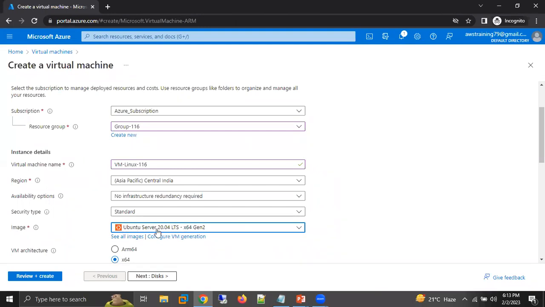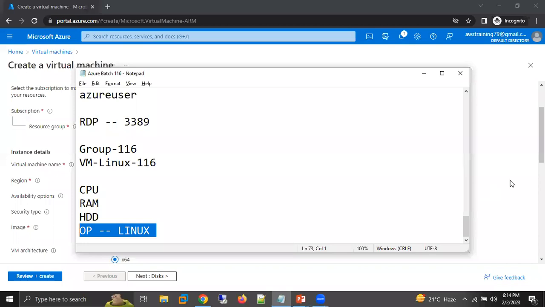Ubuntu is an operating system. It's a Linux-based operating system. Linux is an open source operating system. Any company can develop it, so a lot of companies have developed it. One of the companies, Ubuntu, has developed their Linux-based operating system, with the version we have, 20.04. So we have already selected our operating system.